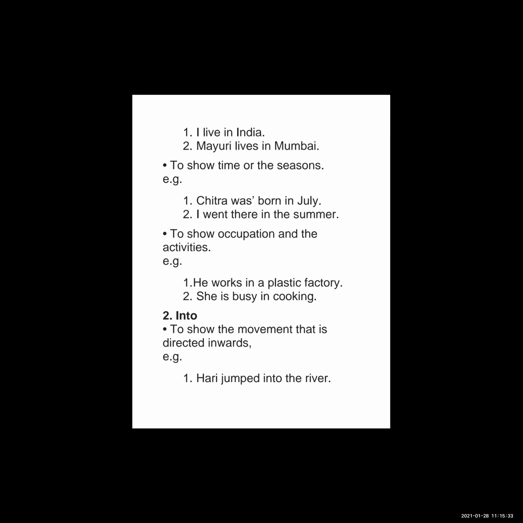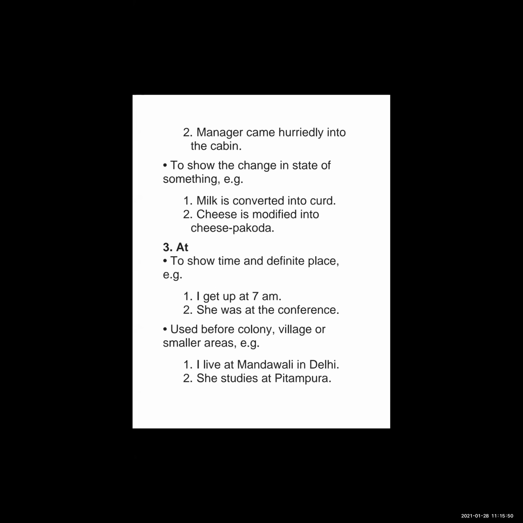Now the second one is into. Into shows the movement that is directed inwards. Hari jumped into the river. It shows the movement that is directed inwards. Then to show the change in state of something: milk is converted into curd.